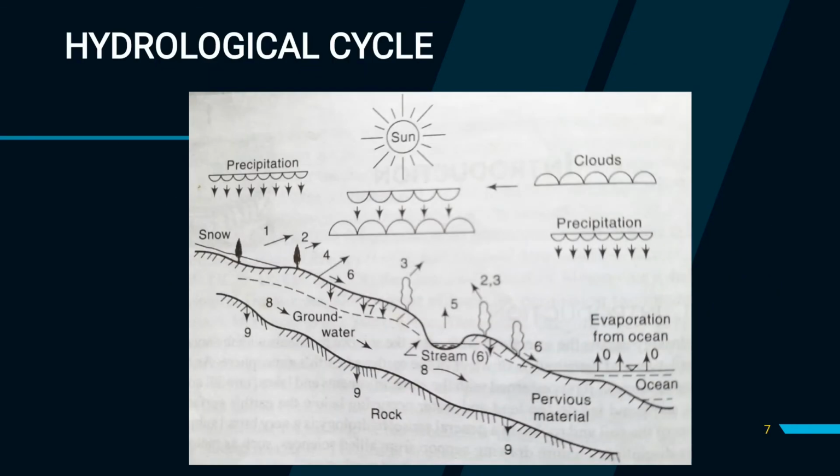Now our next term in this hydrological cycle is surface runoff. This is the water passing over the land surface. So what is surface runoff? The process of water traveling over the ground surface and collecting in a water body is called surface runoff.